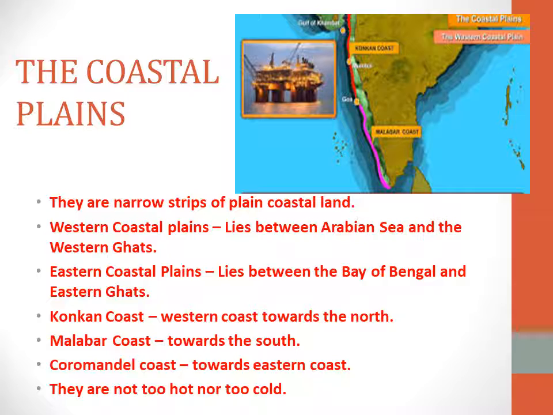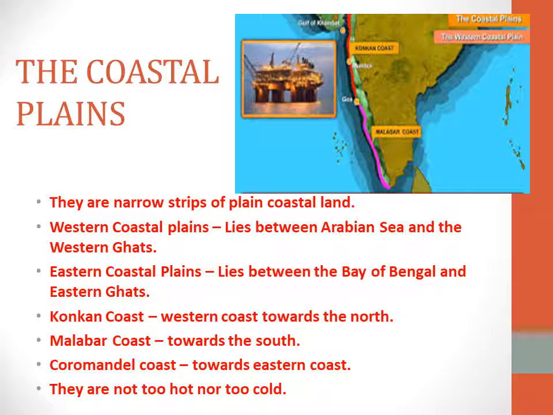Now we are going to see about coastal plains. What are coastal plains? They are plains which are closer to the sea. So we have two major plains: one is the western coastal plain and the second is the eastern coastal plain.